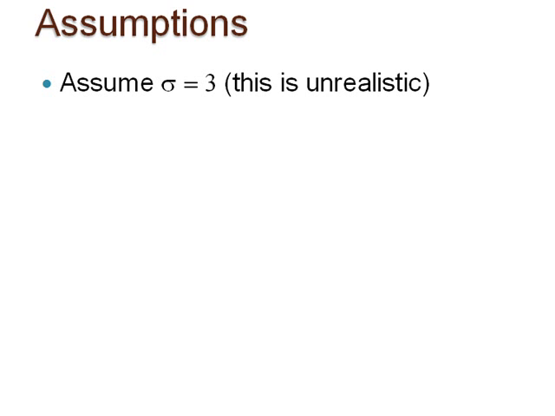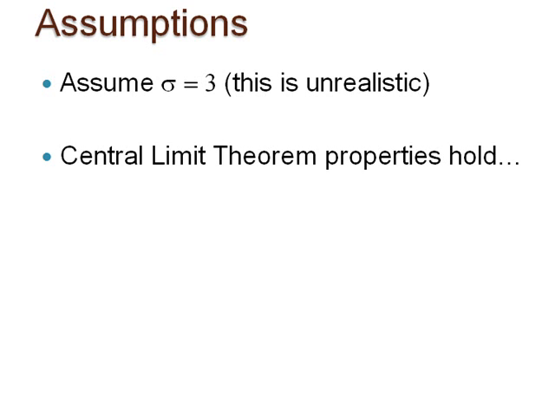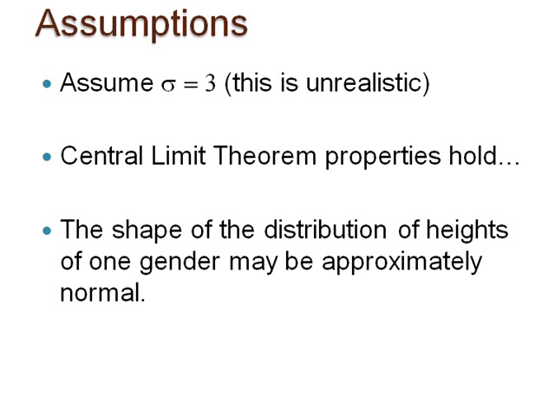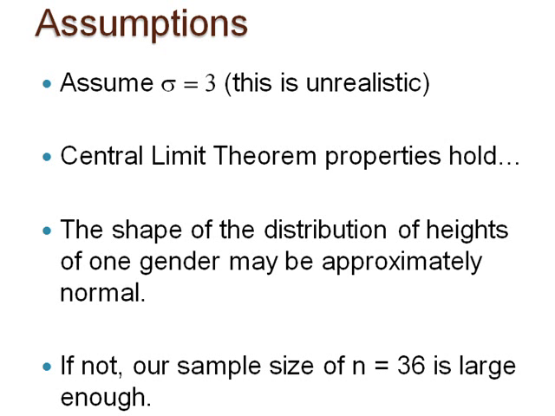The second assumption is that the central limit theorem properties hold in our example. Do you think this assumption is reasonable in this example? Pause here to think about it. Though I may not know the shape of the population distribution, in general the shape of the distribution of heights of one gender is known to be approximately normal. Even if we did not know this, our sample size of n equals 36 is large enough to consider our sampling distribution of sample means to be approximately normal. In contrast to the first assumption, this second assumption is realistic.